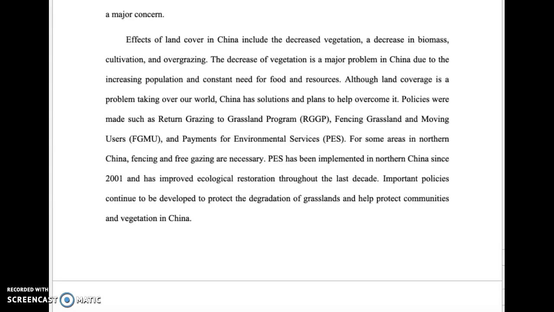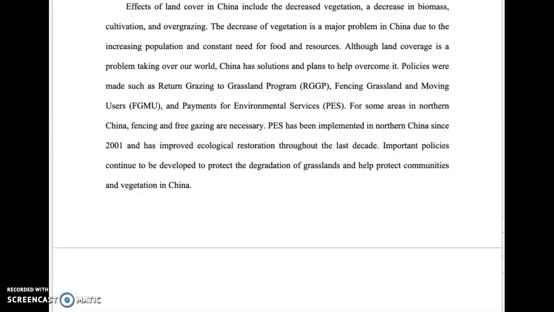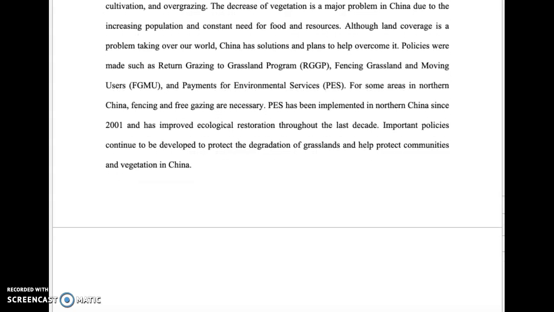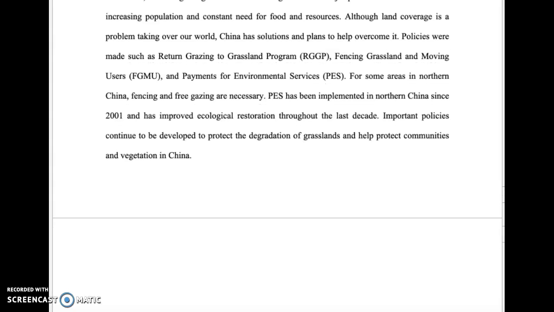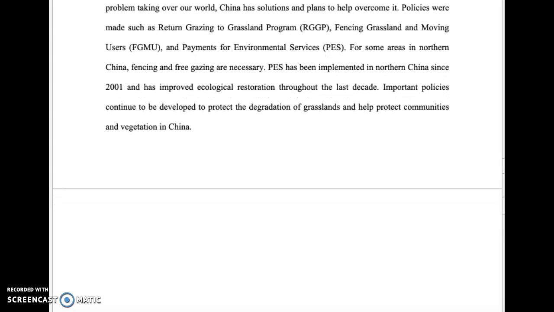Although land coverage is a problem taking over our whole world, China has solutions and plans to help overcome it. Policies were made such as the return grazing to grassland program, fencing grassland and moving users, and payments for environmental services. For some areas in northern China, fencing and free grazing are necessary. PES has been implemented in northern China since 2001 and has improved ecological restoration throughout the last decade. Important policies continue to be developed to protect the degradation of grasslands and help protect communities and vegetation in China.